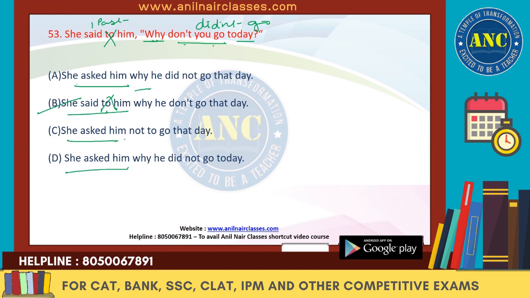Why is not used over here in C. So we will get rid of C. Now we have to choose between A and D. She asked him why he did not go that day. That's fine. Why he did not go today. Today has to change to that day. So everything else is fine, but the word today is not changed to that day. So that's why D is wrong and A is right.